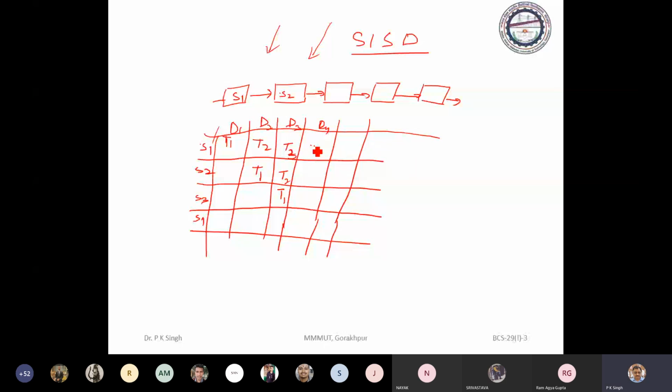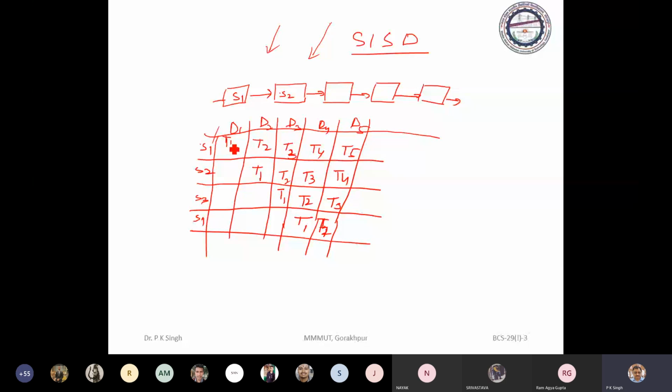Day 4, task 4 is here, task 3 is here, task 2 is here, and task 1 is finished. Task 1 is here. On day 5, task 5 will be here, task 4 will be here, task 3 will be here, and task 2 will be here.